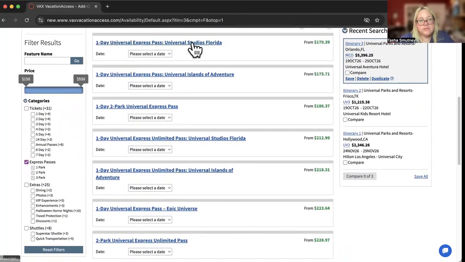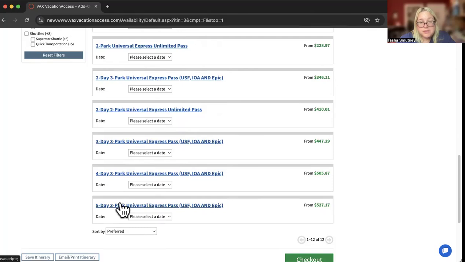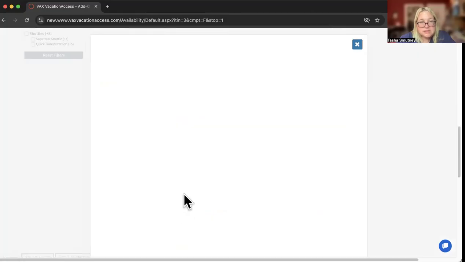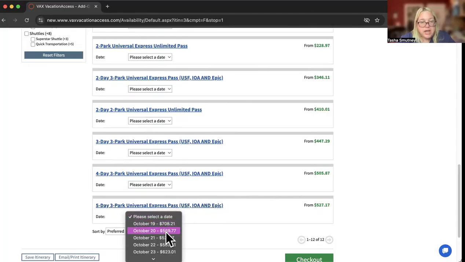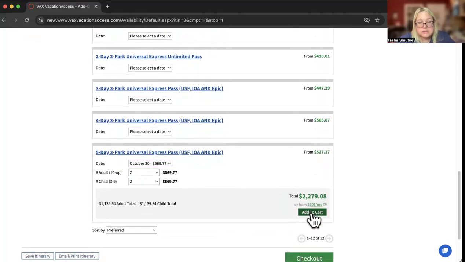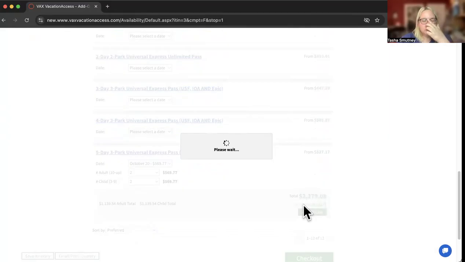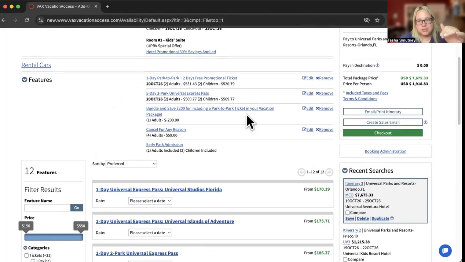And you just want to click all of them because it's one day. They have to choose. They have a 3-day plus 2 days, but maybe they don't want to do them the whole time because that's a lot more. Well, it's about $70 more. But if I want to read what it says, again, I don't know why it's not working today. 5-day, 3-park Universal Express Pass, Universal Studios Florida, Islands of Adventure, and Epic. So we could add that in. They've got 5 park days. And again, it all depends what your client wants, but that's how we can add all of the elements.